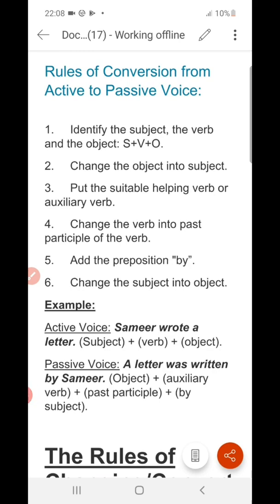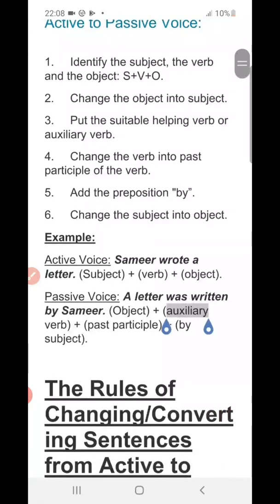As I have told you, the subject of the active voice will turn into the object of the passive voice. So after writing by, you have to turn the subject of the active voice into the object of the passive voice. So let us look at the example and your doubt will be clear. Let's look. Active voice. Samir wrote a letter, where Samir is the subject, wrote is the verb. Here the second form of the verb has been used. That means write, wrote, written.